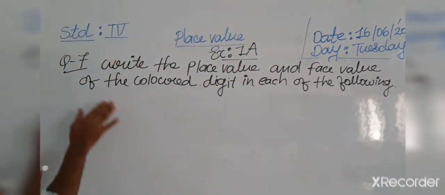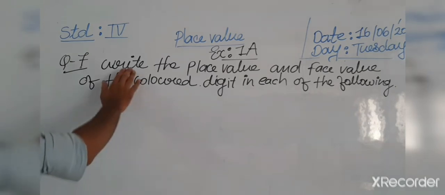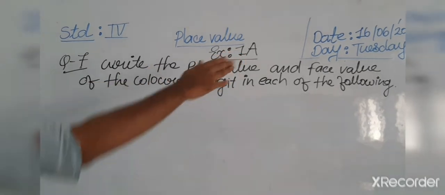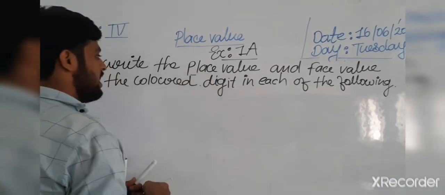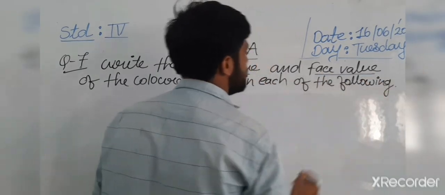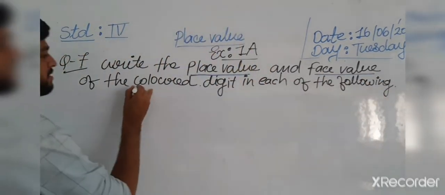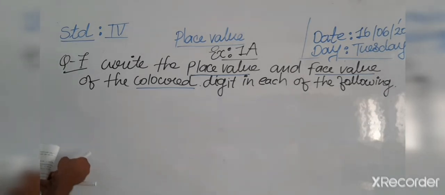I am explaining question number 7 here. Question number 7 is: write the place value and the face value. See, now we are writing the place value and the face value of the colored digit in each of the following. So now let's start with the first question.